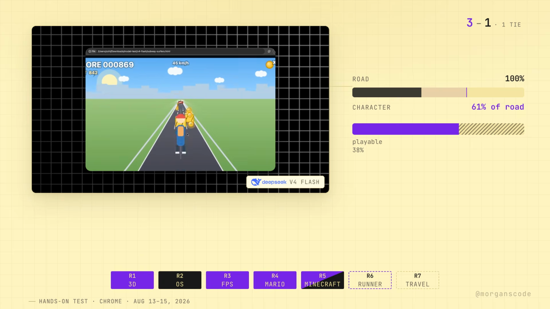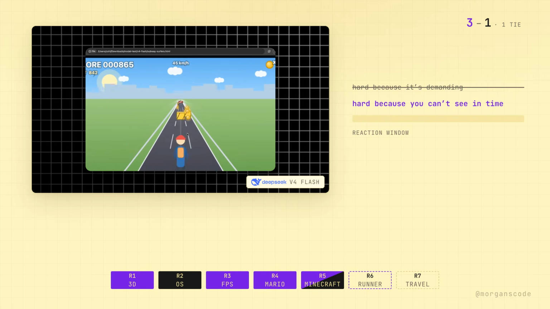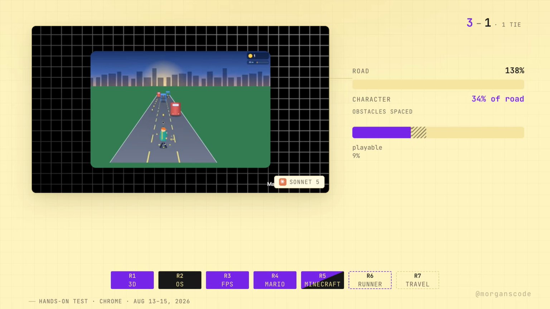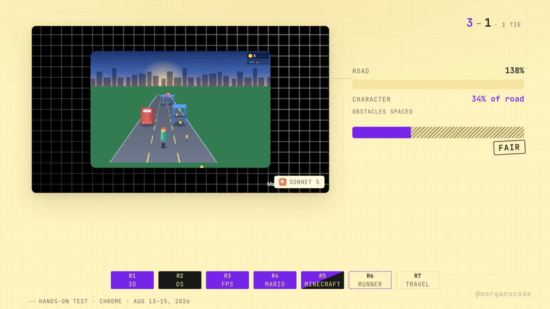DeepSeek's road was too narrow, the character was too large, and the obstacles quickly filled the small playable space. The game became difficult for the wrong reason. It was hard to see and react in time. Sonnet gave the player more space. The road, obstacles, and character were better balanced, so the game felt fairer and easier to understand.